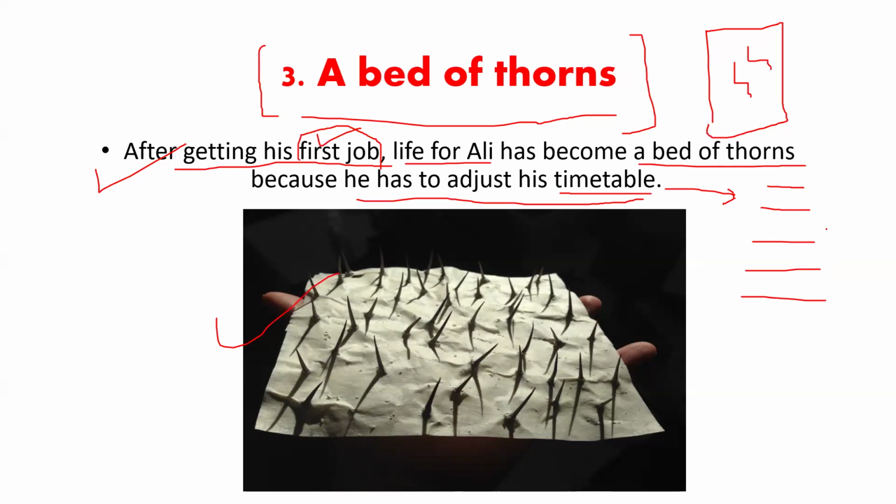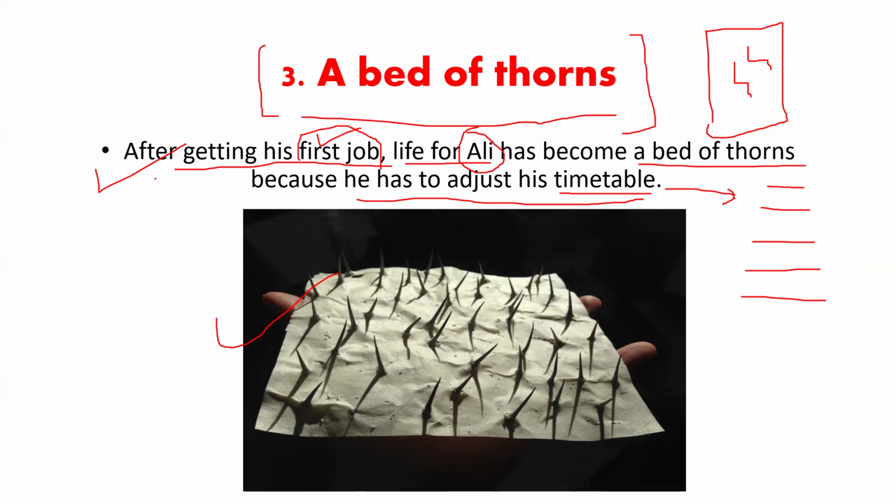You see, after getting the first job, how the life of a person changes. So it is getting very hard for Ali to make his routine or to develop his timetable with the first job. So you can extract the meaning from this sentence.